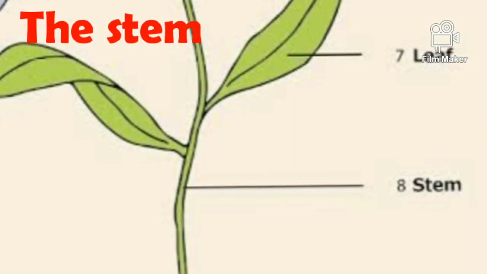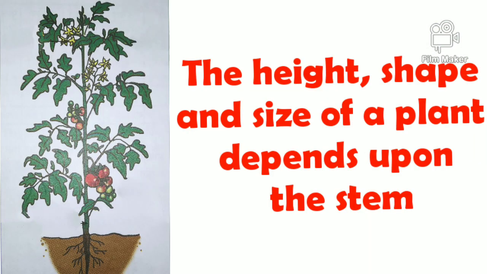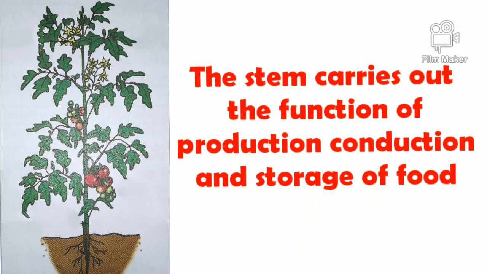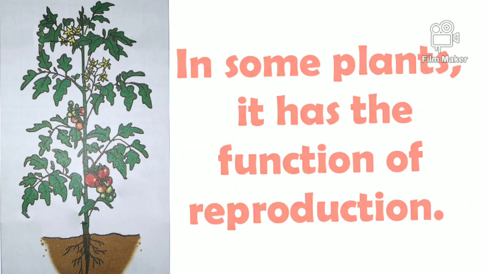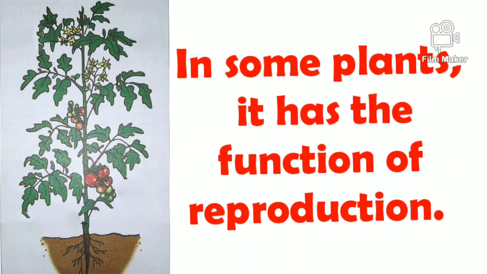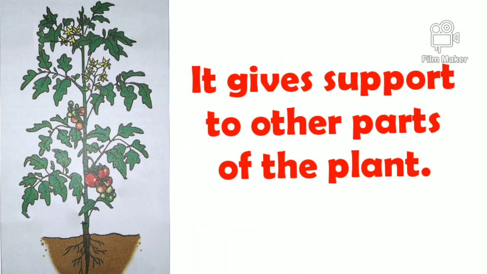The stem. The height, shape, and size of a plant depend upon the stem. The stem carries out the function of production, conduction, and storage of food. In some plants, it has the function of reproduction. It gives support to the other parts of the plant.